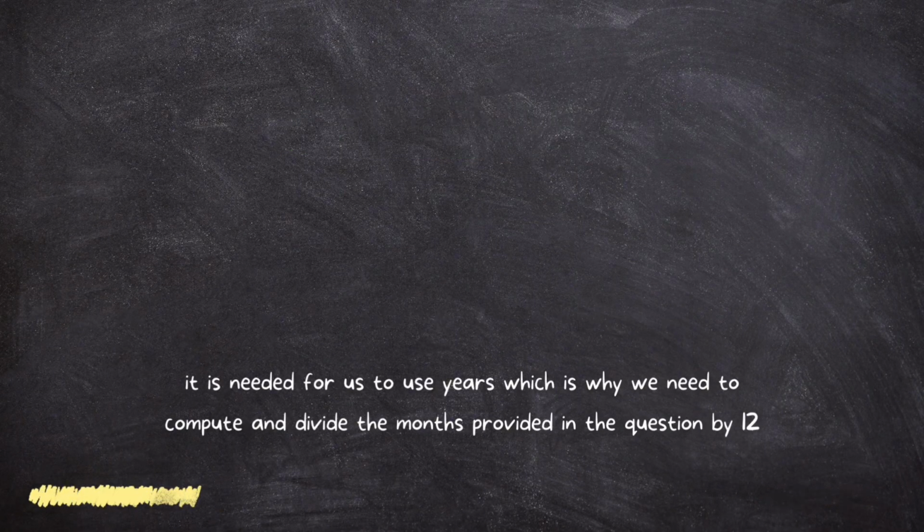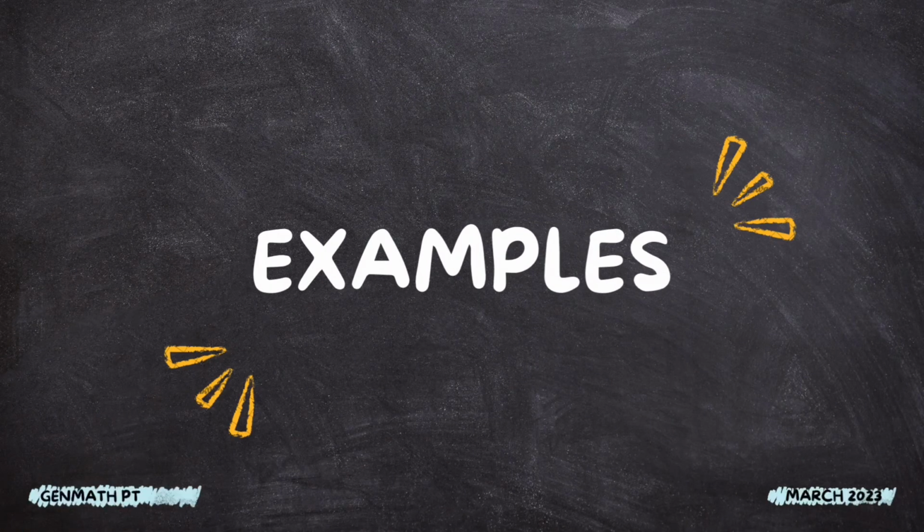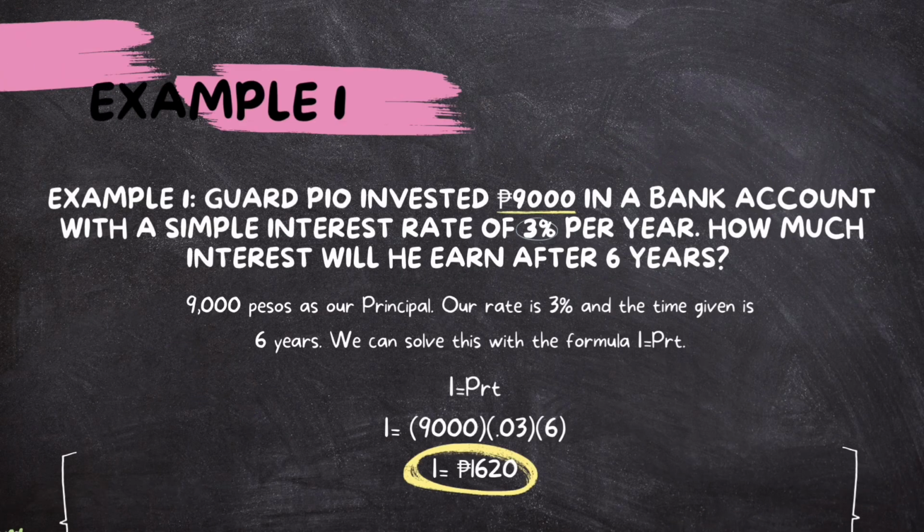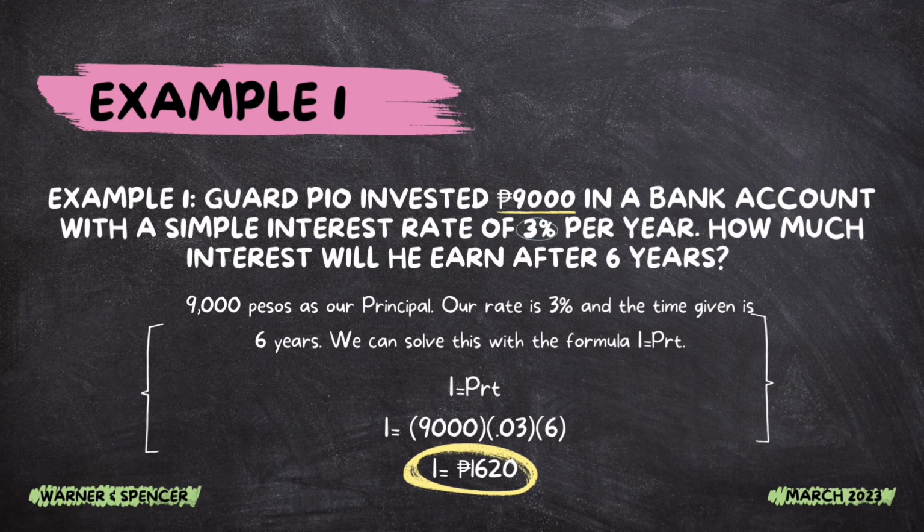For us to further understand how to solve, here are some examples. Example 1. Guard Pio invested 9,000 pesos in a bank account with a simple interest rate of 3% per year. How much interest will he earn after 6 years?